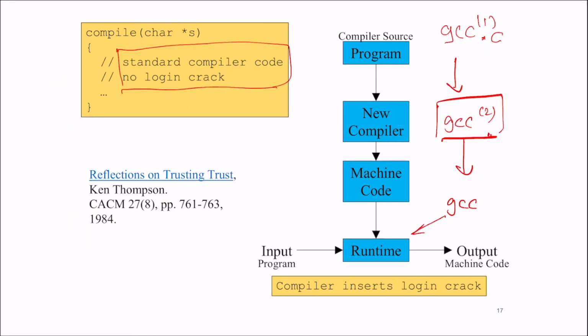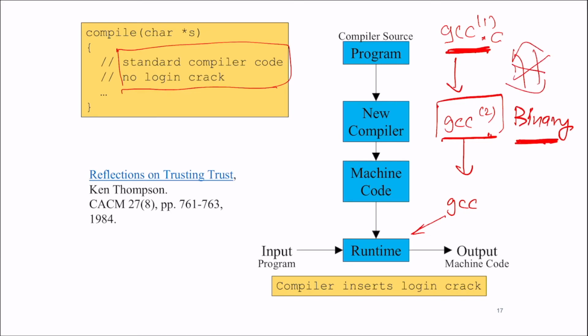And so this binary over here is going to insert into the compiler the stuff that looks for login.c and inserts the malicious backdoor Trojan into the code whenever it compiles login. This binary, you don't know what's in the binary just by looking at the source code. So someone might tell you, hey, download this binary for GCC and run it. Look, you can even compile the source code. I'm giving you the source code for the compiler. You can compile it using the binary of this compiler, but you can't really trust that the binary and the source code are actually equivalent, because in this case they are not.